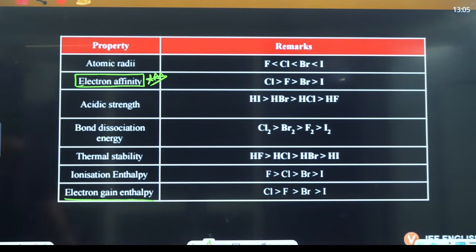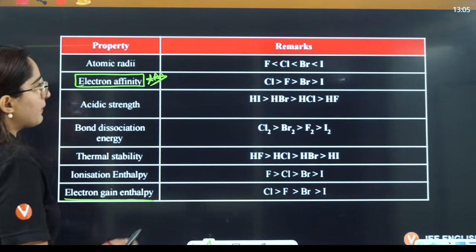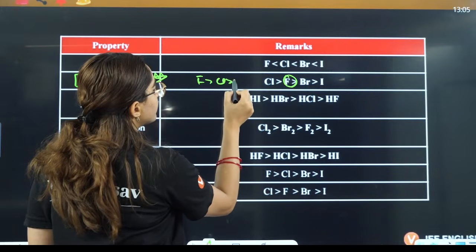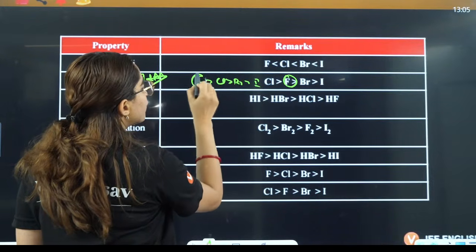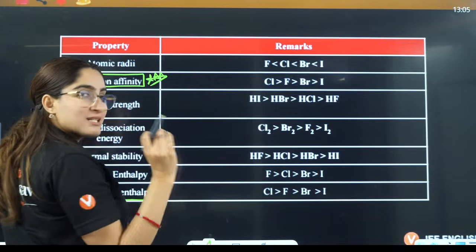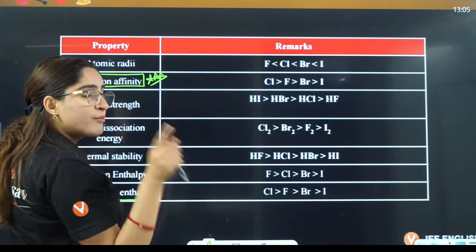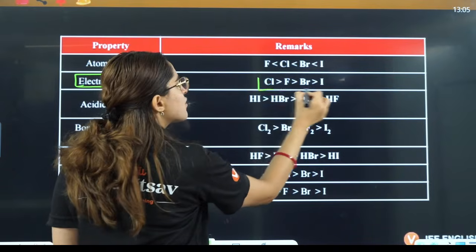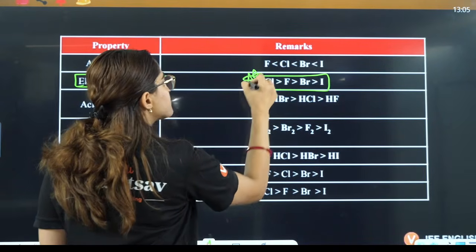So electron gain enthalpy is supposed to be maximum. It should be fluorine, then bromine, then iodine. But fluorine, because of its very small size and electron repulsion because of 3 lone pairs, will jump to the second position. This is a very important exception here.